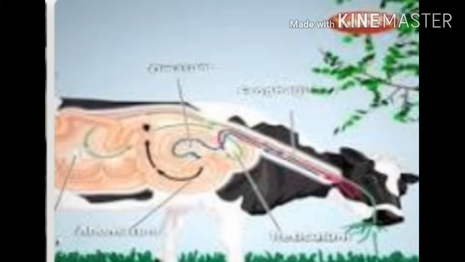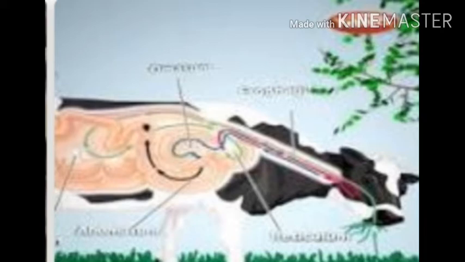In the first 2 chambers, the rumen and the reticulum, the food is mixed with saliva and separated into layers of solid and liquid materials. Solids clump together to form the curd or balls. The curd is brought back from the rumen to the mouth where it is chewed slowly. This step is very easy to understand.